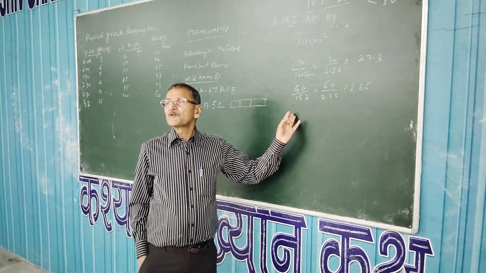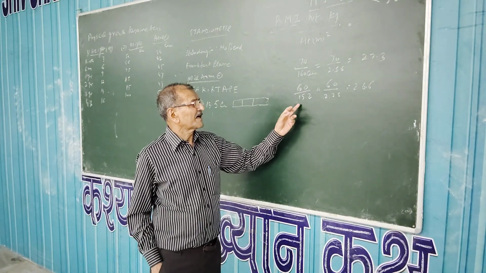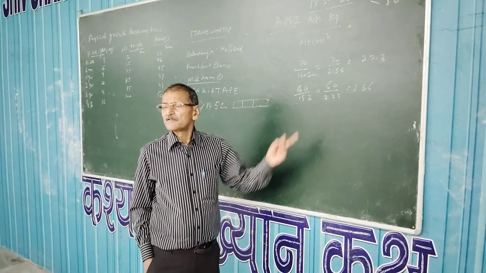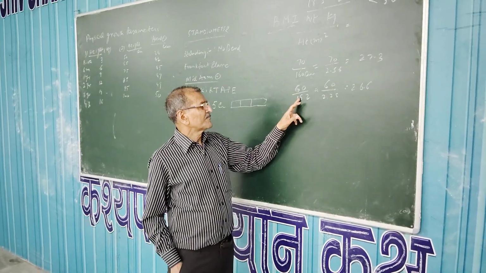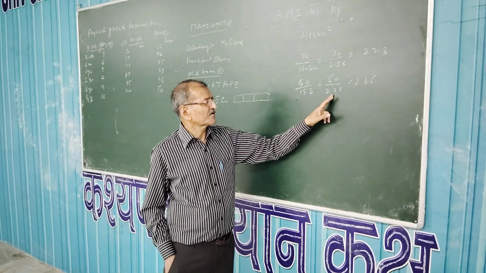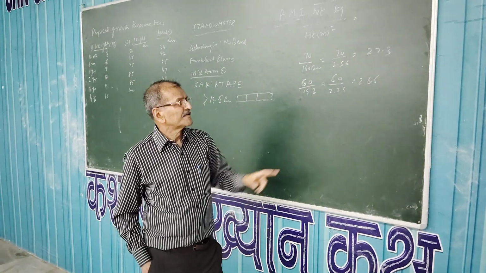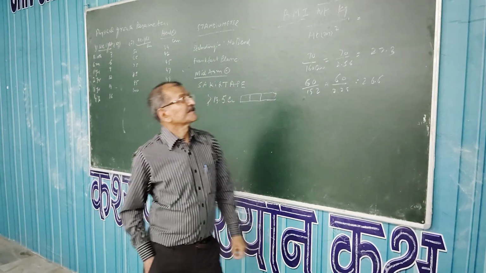Another example, you can do it yourself on your notebooks. 60 kg and the height is 152 centimeters. That will make 1.52 meter. And square of this will be 2.25. So the net value of BMI will be 26.6.